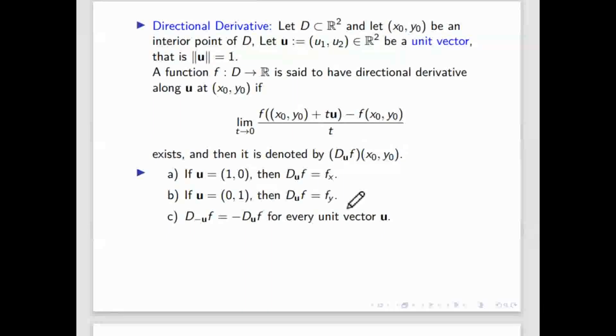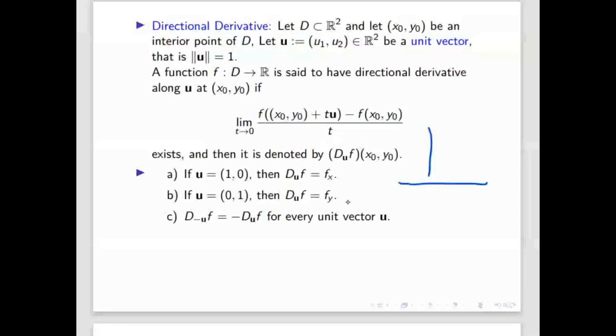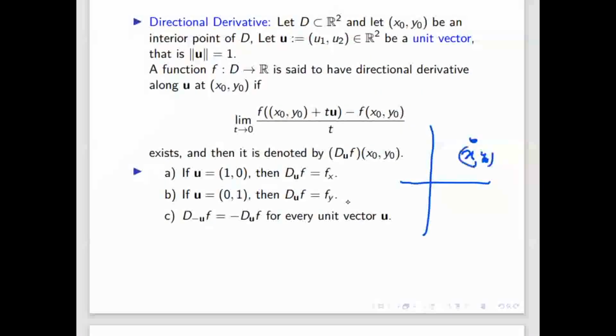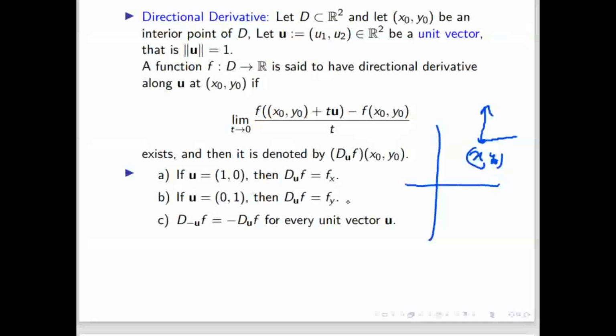The partial derivative covers only two directions, the x-axis and y-axis. That means the derivative with respect to x gives the x-axis direction derivative, and with respect to y gives only the y direction derivative. But once we are calculating a derivative, we have infinitely many directions, like when calculating a limit there are infinitely many paths. If we have this point (x0, y0) here, the partial derivative calculates the derivative only in the x direction and y direction.